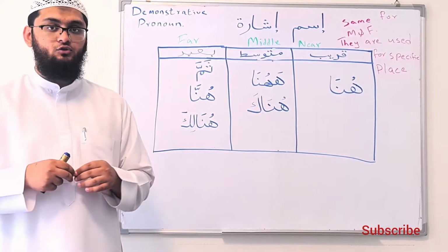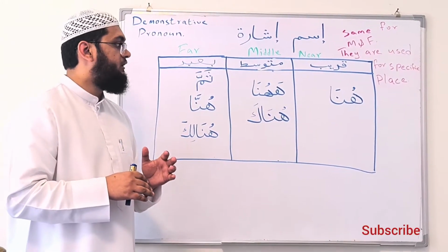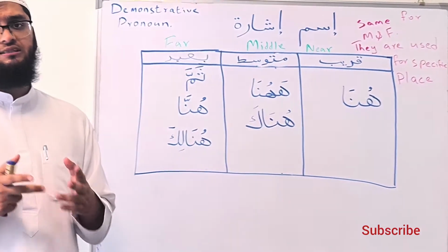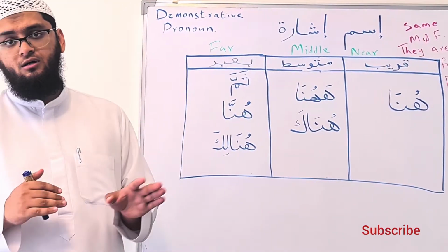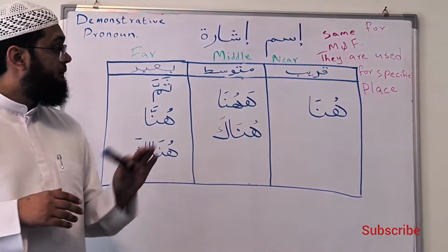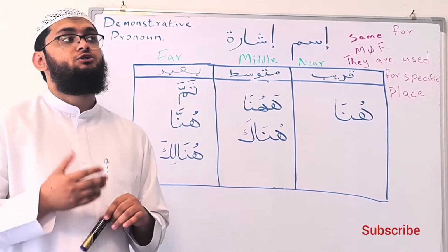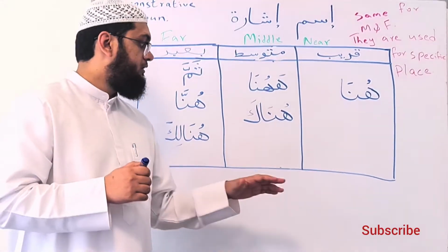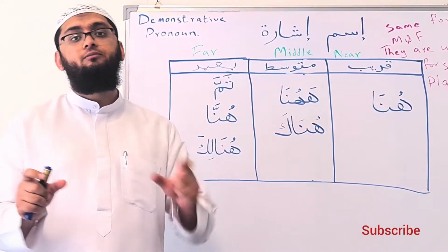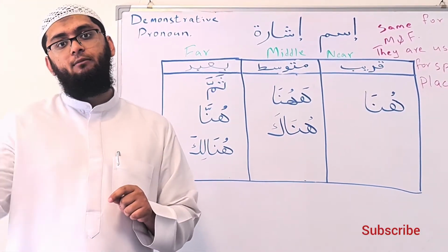Now, in this lesson today, we will be focusing on a few words that do not have any state of Rafa, Nasb or Jar. They are mabni, and they are the same for male and female. But these words are used for a specific place. Let's say, for example, the name of the place has already been mentioned in the sentence, and then you bring this Ism Ishara, which will indicate the same place.